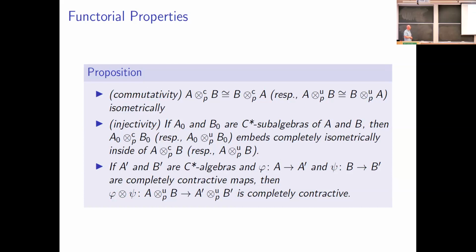So if we have that A naught and B naught are C-star subalgebras of A and B, then the P tensor product of A naught with B naught, either universal or concrete construction, embeds completely isometrically into the P tensor product of A with B. Thirdly, they're functorial with respect to completely contractive maps. So if we have completely contractive maps phi from A to A prime and psi from B to B prime, then phi tensor psi extends to a completely contractive map from the P tensor product of A with B to the P tensor product of A prime with B prime.